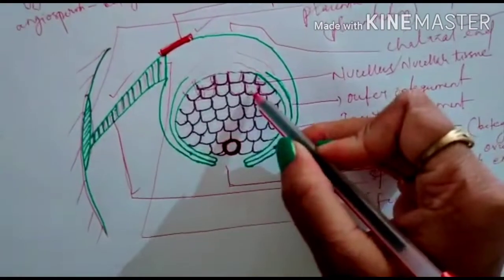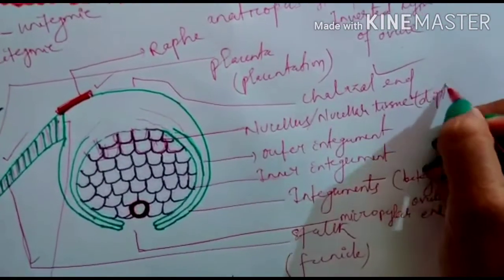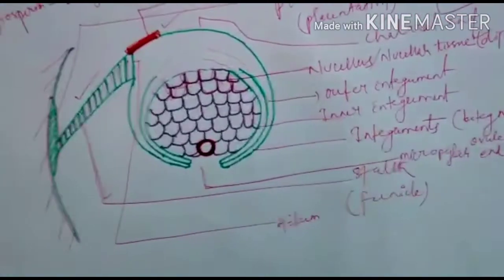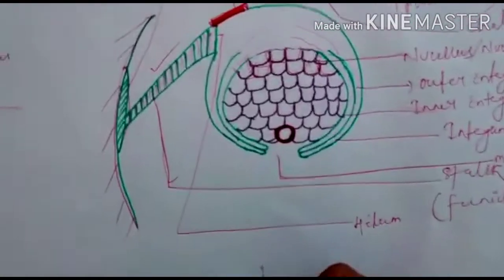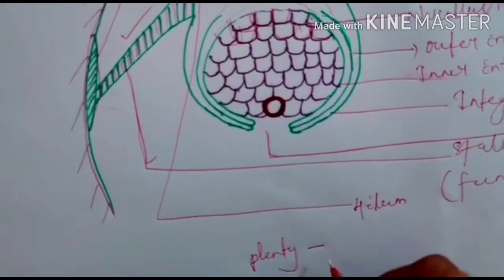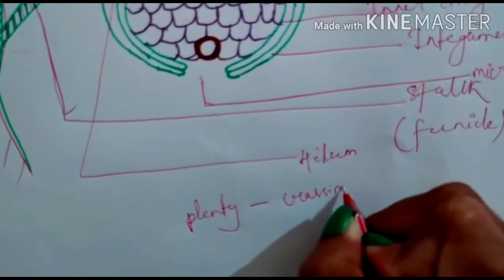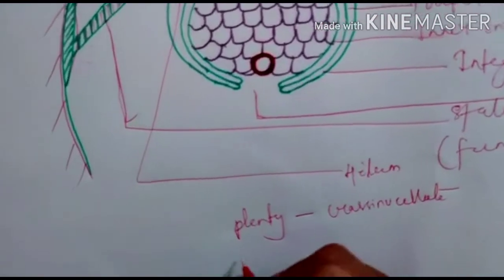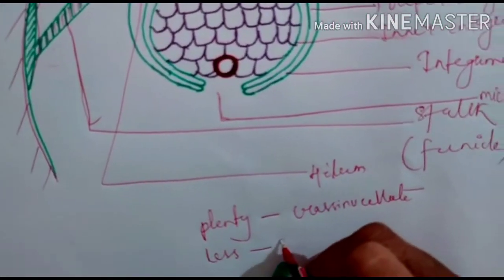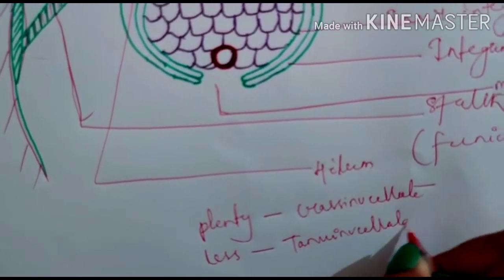These nucellus or the nucellar tissue are diploid. When nucellus is present in plenty amount, we call it crassinucellate, and when it is present in less amount, we call it tenuinucellate.